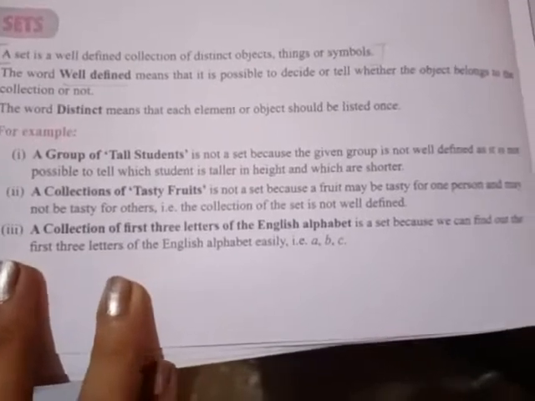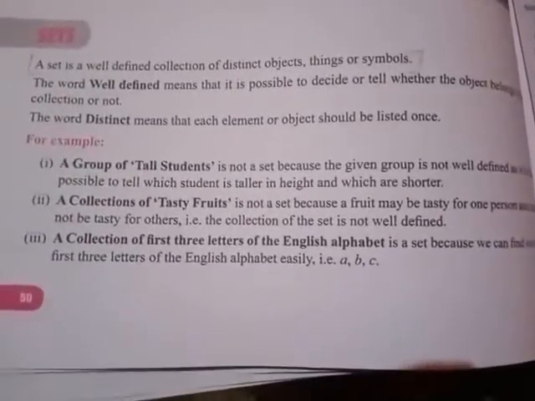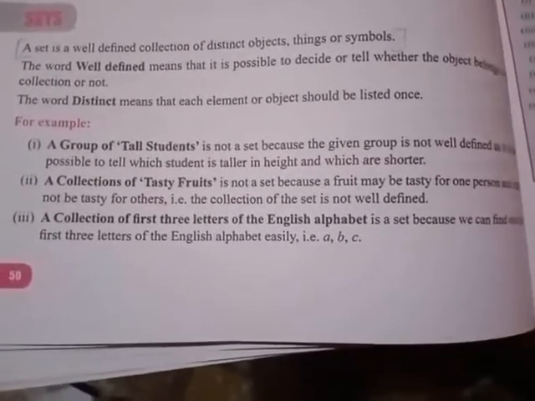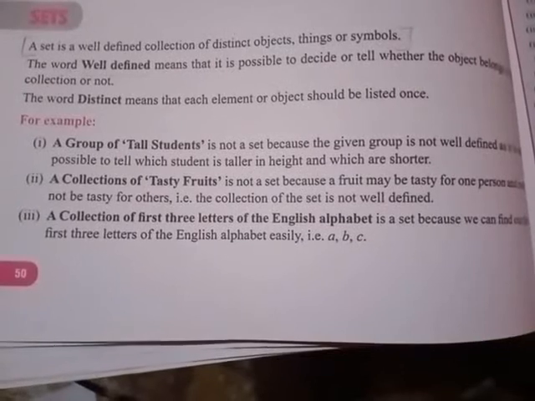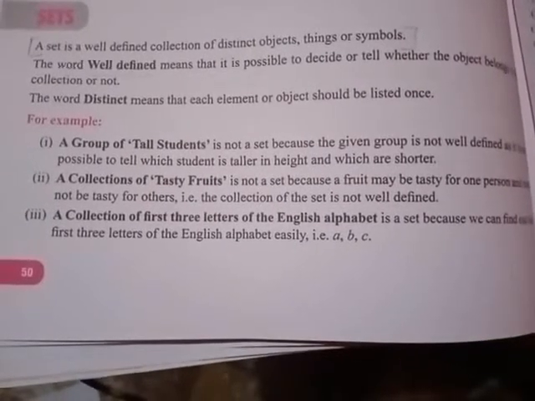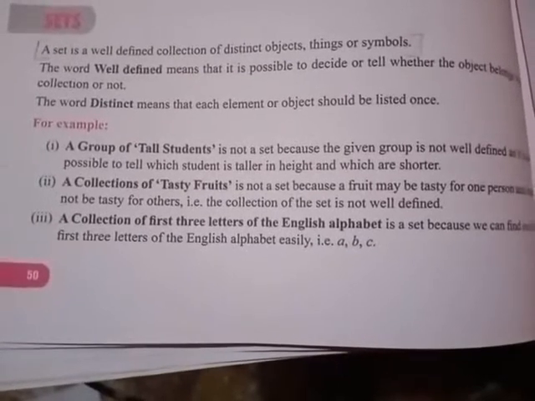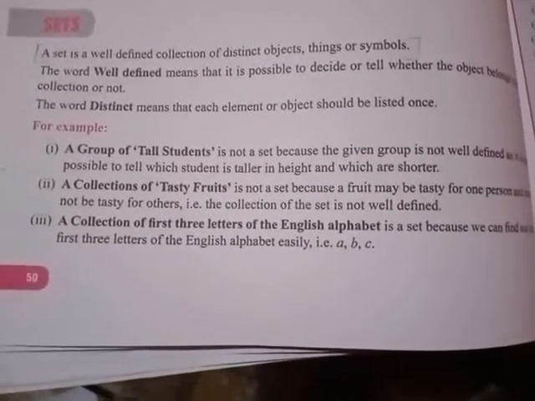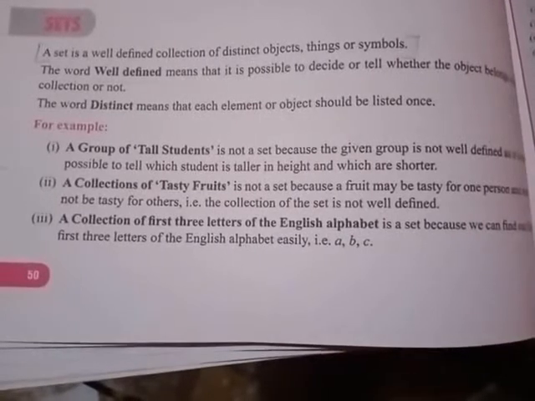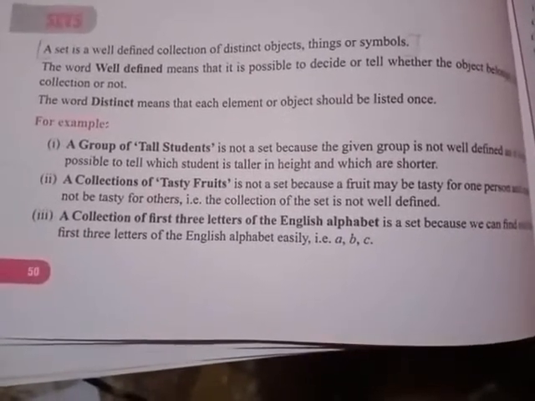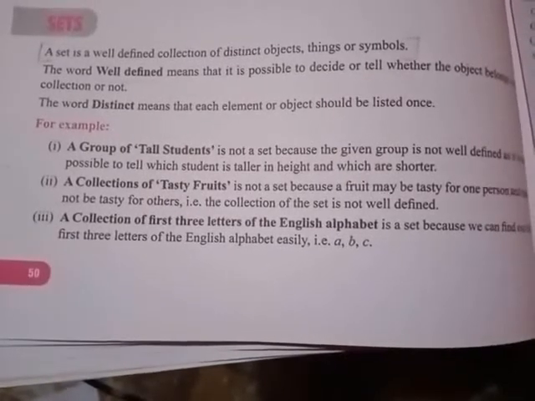Now let's see some examples. For example, a group of tall students is not a set. If I say a group of tall students, this is a collection but it is not a set, because the given group is not well defined, as it is not possible to tell which student is taller in height and which are shorter. Next, a collection of tasty fruit is not a set, because a fruit may be tasty for one person and it may not be tasty for others, because all have different choices.